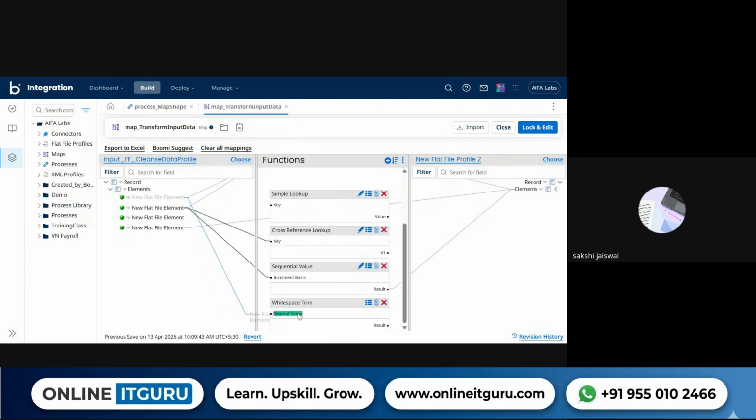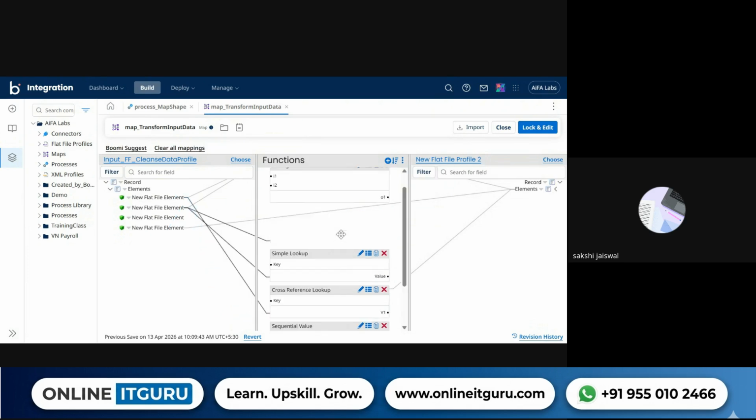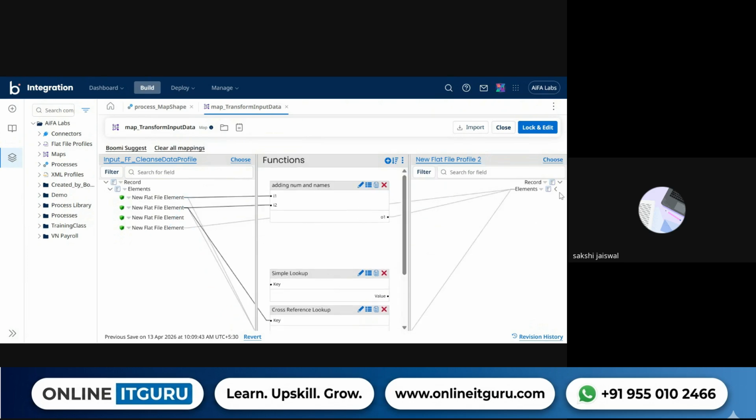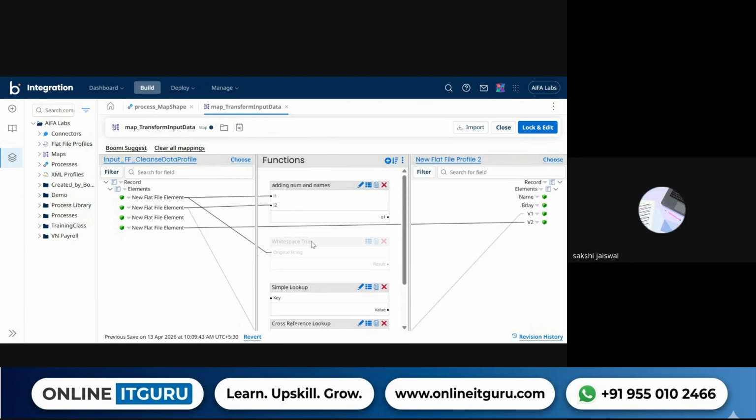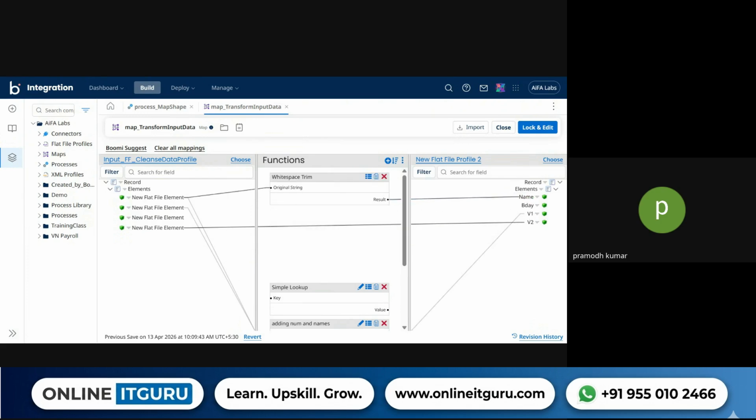After the comma, I give some space, then I type the name, and then I also give the space and then the comma. But it's coming as it is. Okay, we will see. In Boomi, there is documentation for every function. It's not for this, but I'm telling you, if you have any doubt, you can look into that. Okay, so we will do this.